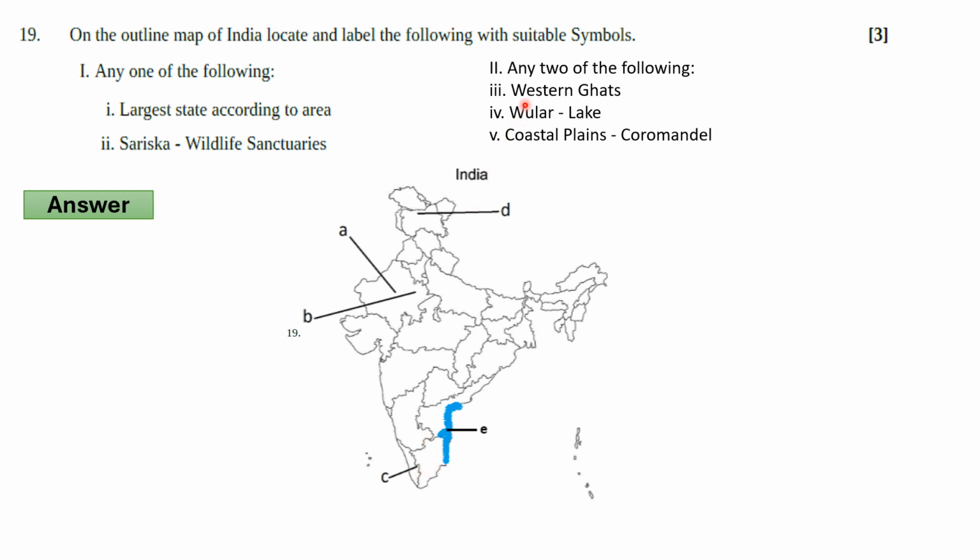And D part asks for Wular Lake. So Wular Lake is situated in this area in which the D is indicated. Fifth, the coastal plain called Coromandel. So this blue part is called Coromandel. So now move to our next question.